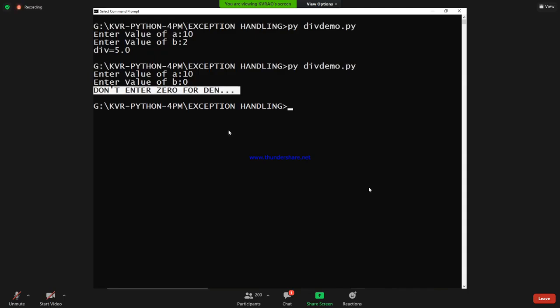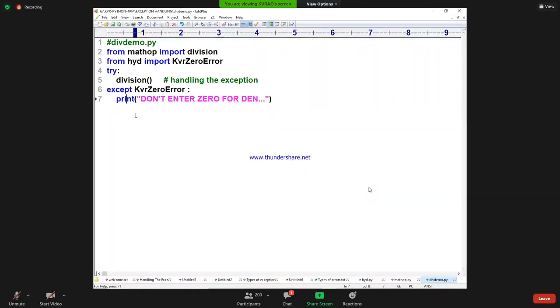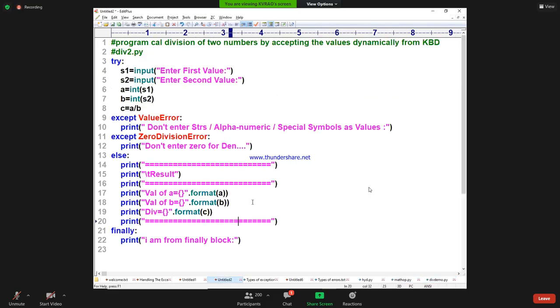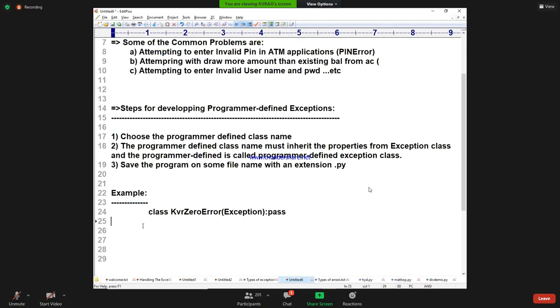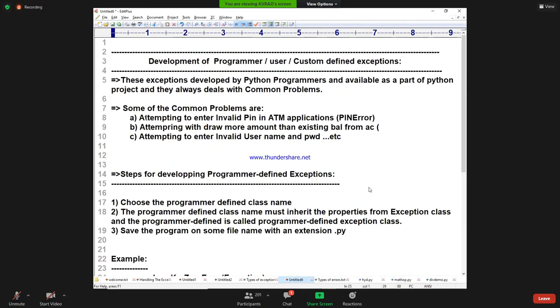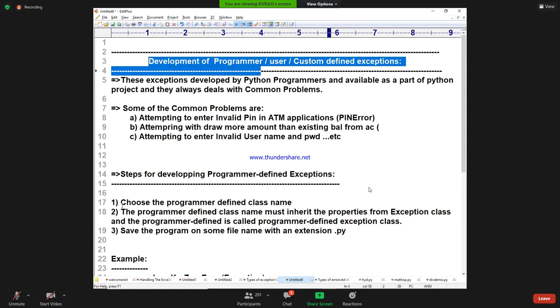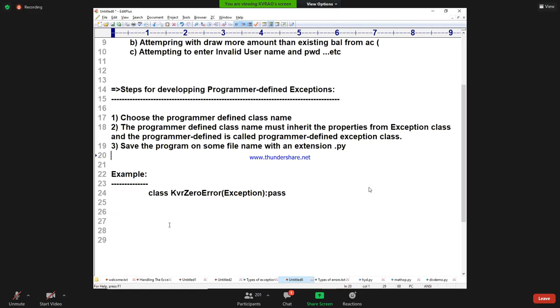Are you understanding? Yes. Next, this is a way you need to write like this. Finally block not necessary, else block not necessary, nothing is there. So I hope that today we understood the concept. We understood the raise keyword. Plus we already understood how to develop these exceptions, the development of programmer defined exceptions. Steps also we understood. And then the raise keyword also you understood.